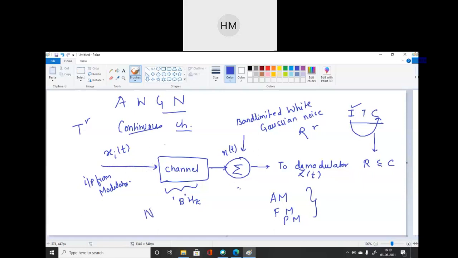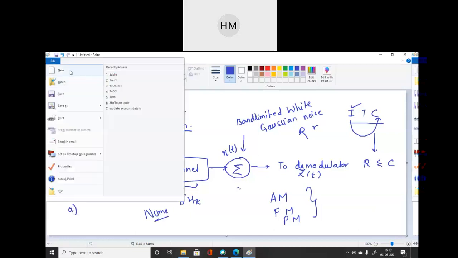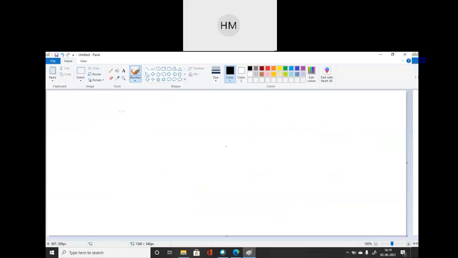In the same way, you have to solve numericals based on this topic. Okay, so write down the next heading: continuous channel, Part A, differential entropy.